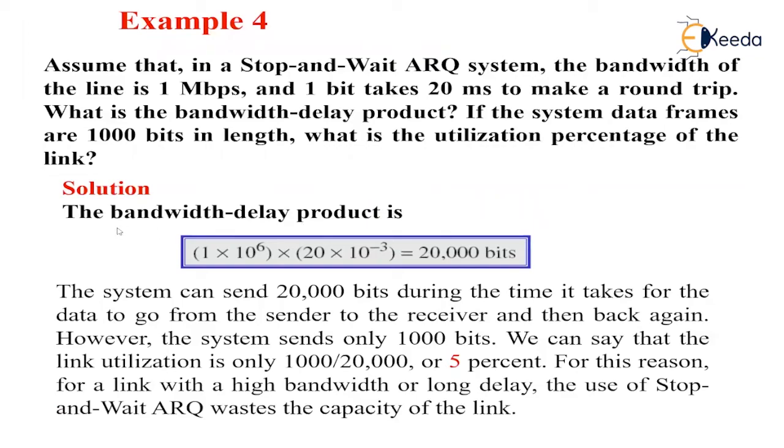The solution is like this. The bandwidth delay product: bandwidth you can take here as 1 Mbps, that is 1 into 10 raised to 6, delay 20 milliseconds, that is 20 into 10 raised to minus 3. That is 20,000 bits, the bandwidth delay product. The system can send 20,000 bits during the time it takes for the data to go from sender to the receiver and then back again.